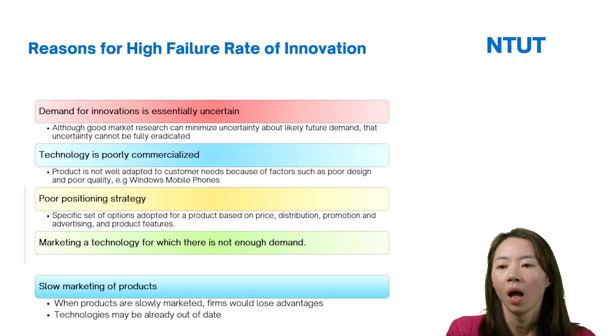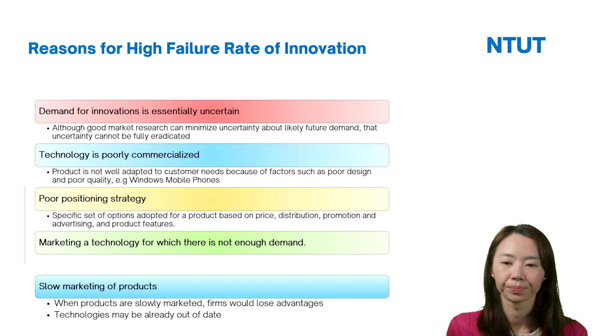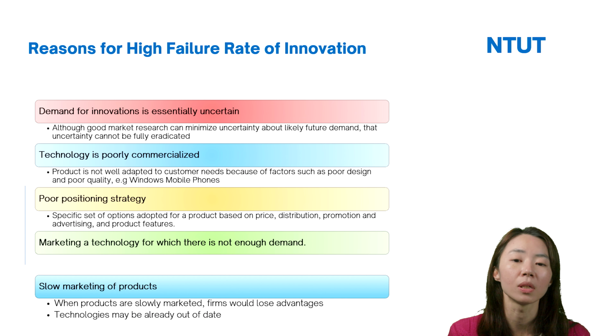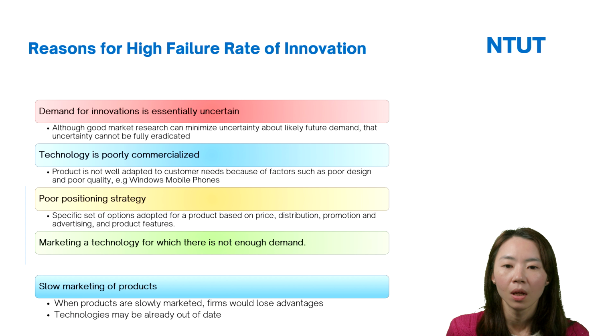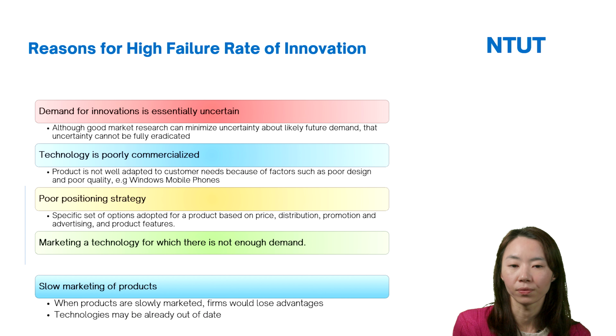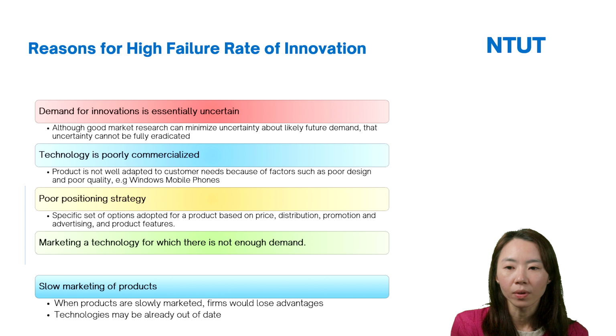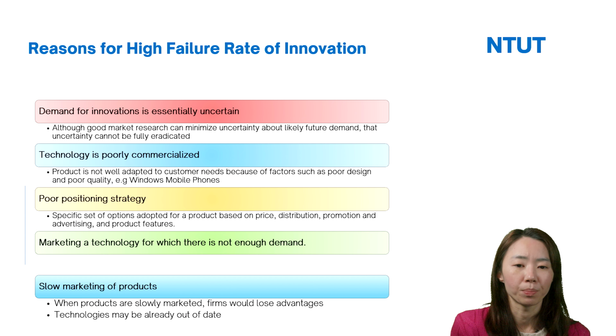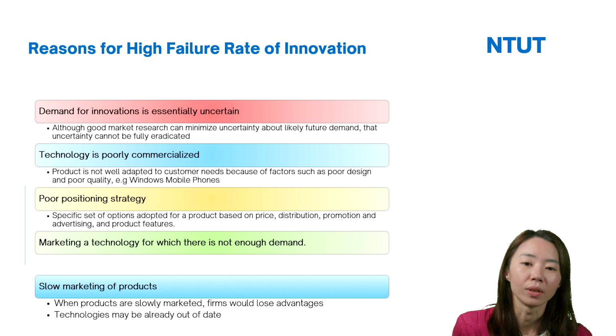And finally, slow marketing of the products. When products are slowly marketed, firms will lose the advantage, maybe the first-mover advantage. Maybe at this time the technology is attractive and new. However, because of slow marketing of the product, the technology may already be out of date.